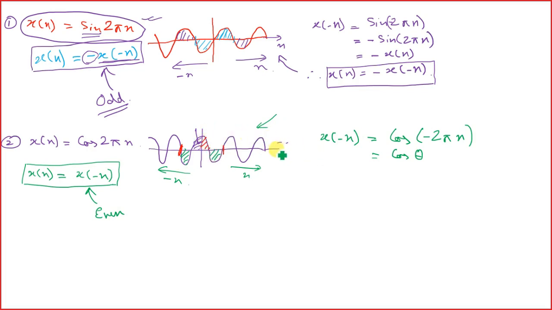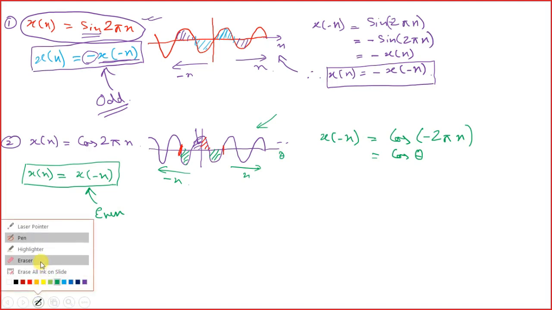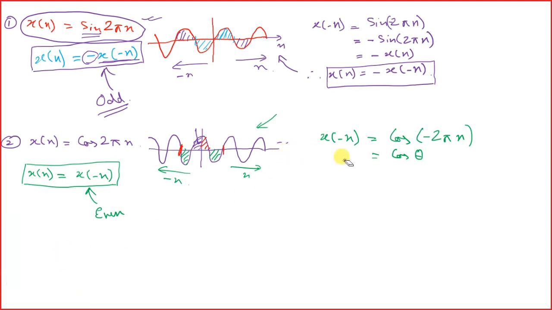In this case it is n, but when you are going for theta, if you increase the theta, so instead of n you should be having the theta in this axis. If you are considering the theta, right? So cos of theta means, here theta is 2 pi n. So you have 2 pi n. So x of minus n equals cos of 2 pi n.